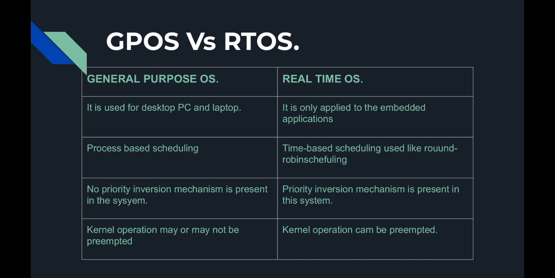The process of GPOS is based on scheduling, and the process of real-time operating system is time-based scheduling like round-robin scheduling. And in GPOS, no priority inversion mechanism is present, while in real-time operating system, priority inversion mechanism is present.